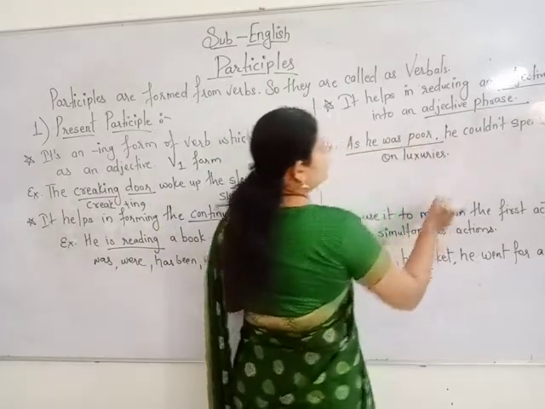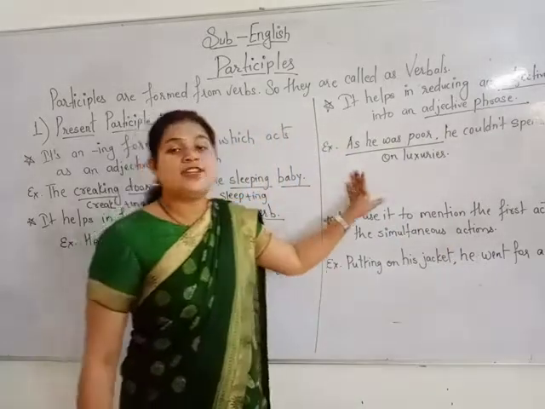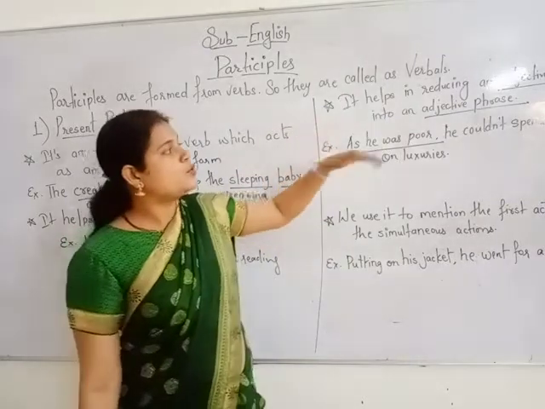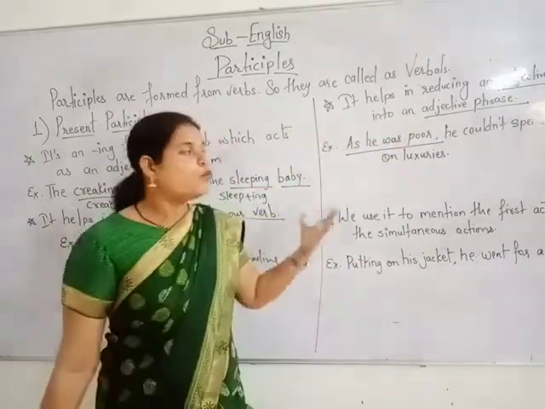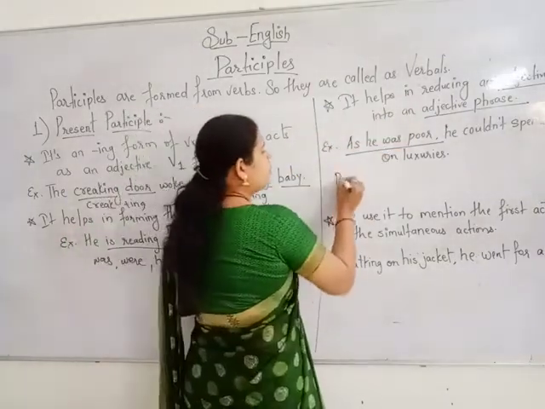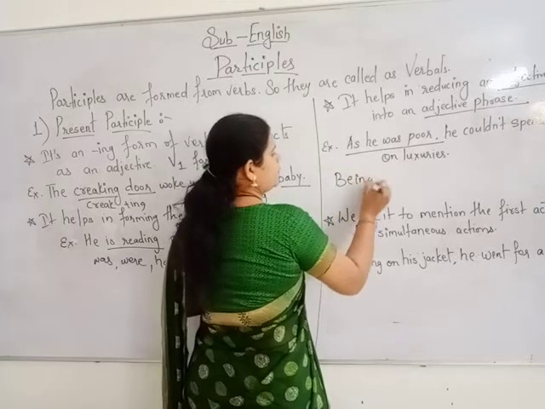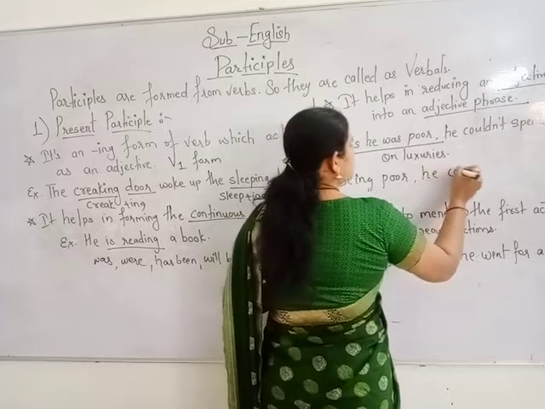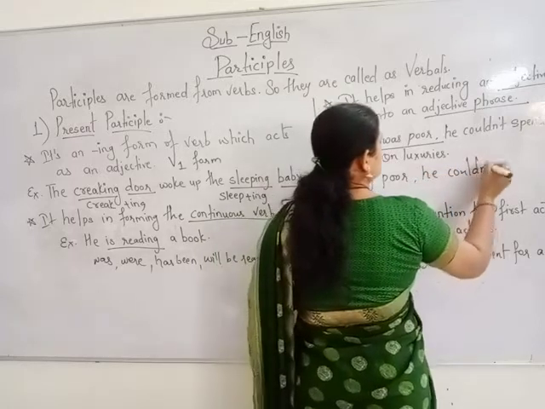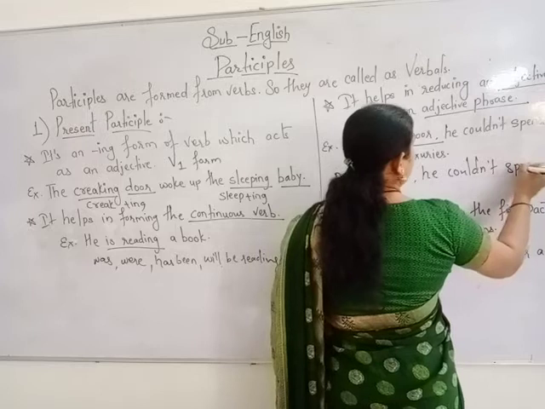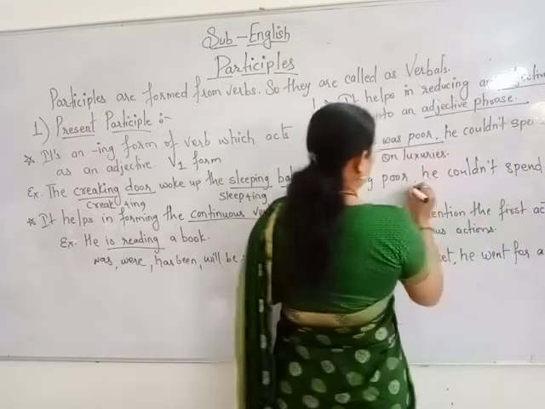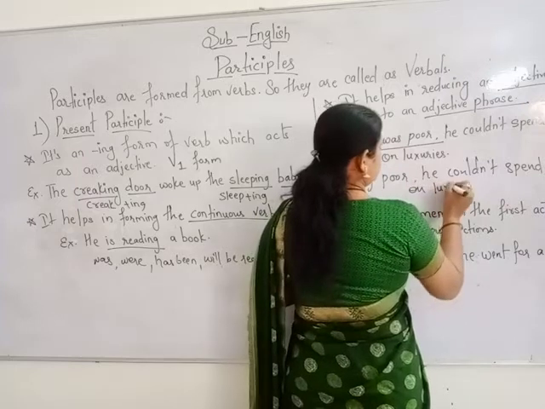As he was poor is the clause. Now we want to reduce it into a phrase, so we can write: being poor, he couldn't spend much on luxuries.